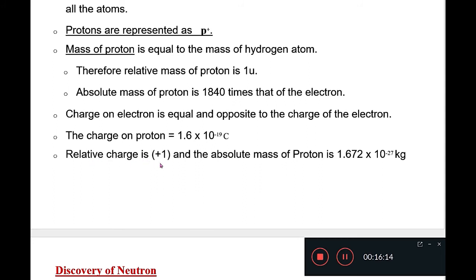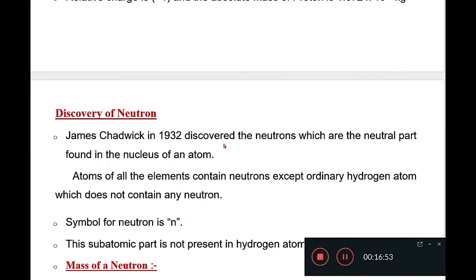The relative charge on proton is plus 1, means we represent 1.6 into 10 to the power minus 19 coulomb as plus 1. And in case of electron, relative charge is represented as minus 1. And the absolute mass of proton, which is 1840 times heavier than electron, is 1.672 into 10 to the power minus 27 kg. What was the mass of electron? The mass of electron is 9.1 into 10 to the power minus 31 kg. Now the next is discovery of neutron. James Chadwick.